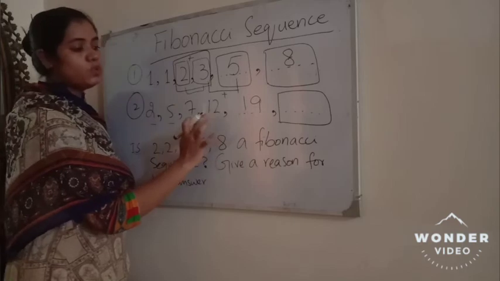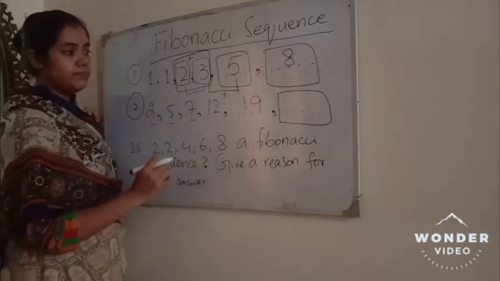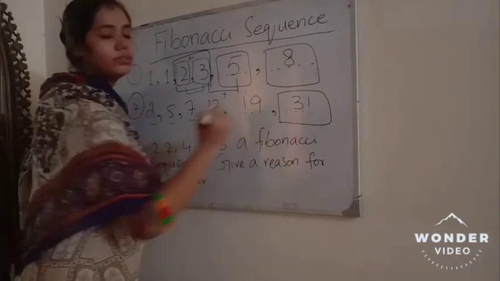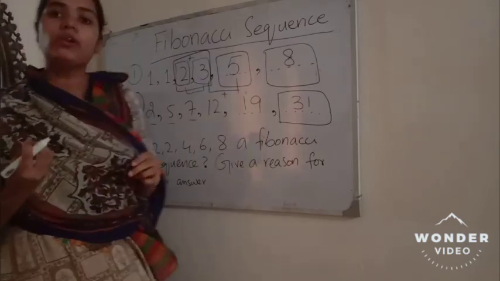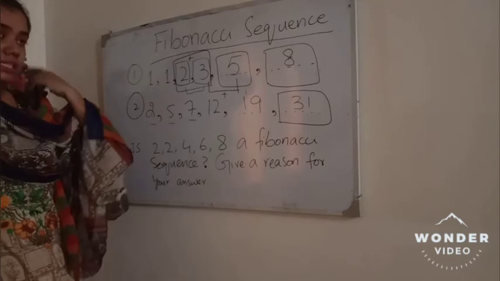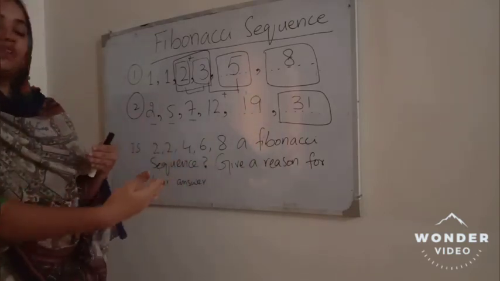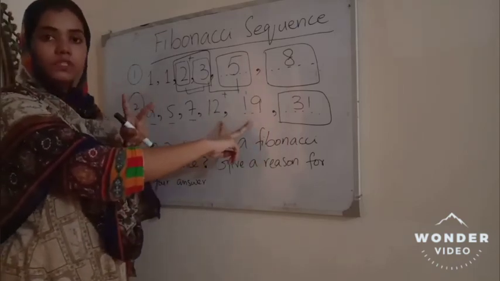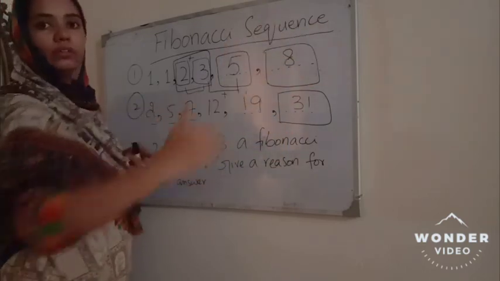If we add 12 with 19, we get the next term, 31. So it is a very simple formula, a very easy and special sequence, the Fibonacci sequence. If we want to know the next term, we simply add the preceding two terms together, and so on.